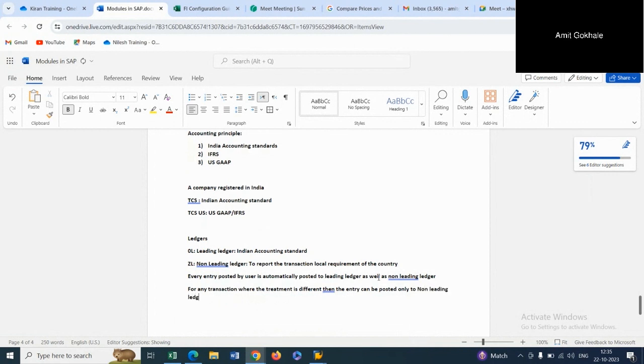So imagine, let's say, in India we are not required to make provision for, let's say, leave encashment. Just an example. In India it's actually required, but let's say for leave encashment, provision is not required, for example. So what we can do is, while posting, in the leading ledger we will not post any accounting entry. But for the non-leading ledger, we'll post an accounting entry.